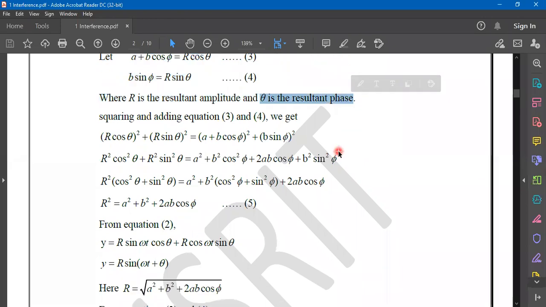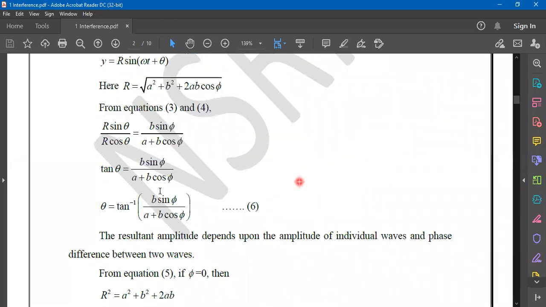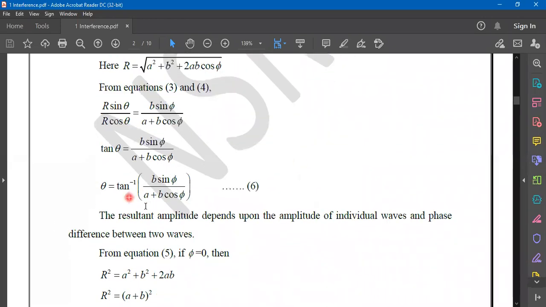So the value of theta is also derived here: tan inverse of b sin phi by a plus b cos phi. All these parameters are known to you, where a is the amplitude of the first wave, b is the amplitude of the second wave, and phi is the phase between these two waves. So everything is known to you.